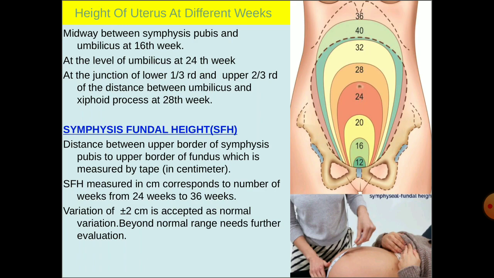Symphysis fundal height. It is the distance between the upper border of symphysis pubis to the upper border of fundus, which is measured by tape in centimeters. Symphysis fundal height, measured in centimeters, corresponds to the number of weeks of gestation from 24 weeks to 36 weeks. Variation of plus minus 2 cm is accepted. Beyond normal range needs further evaluation. This is the picture showing you measurement of symphysis fundal height.